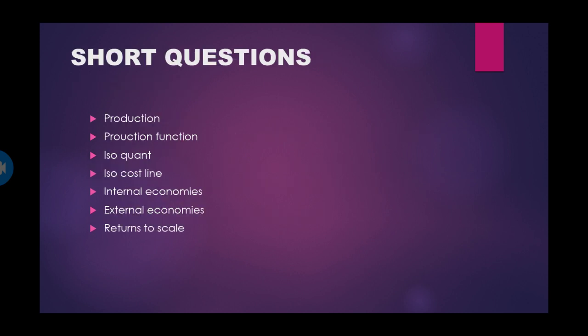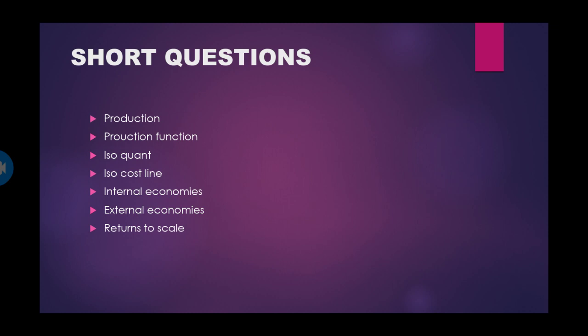When you come to short answers: what is production? What is a production function? Isoquant, isocost line, internal economies, external economies. What is the meaning of returns to scale? The law of variable proportions explains about returns. So mainly the deep meaning in returns to scale is returns. What are the profits? What are the gains you get when you invest in an organization? The production, that is the scale, that is the amount.